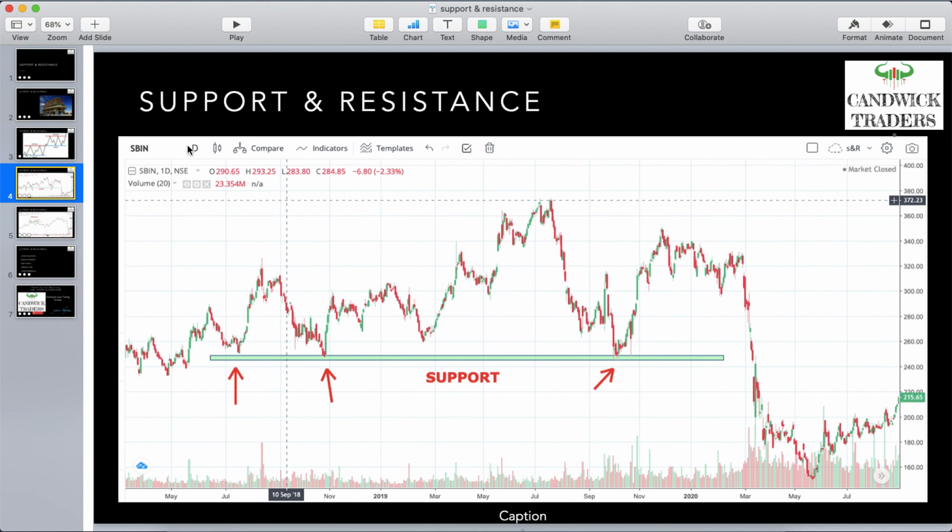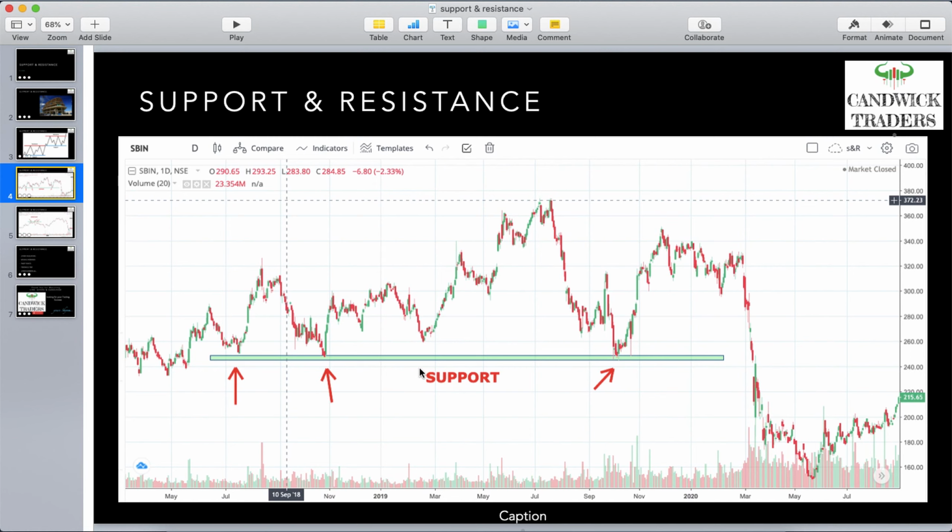This is the SBI daily chart, and I have already drawn some support levels. At the 250 level, it is continuously taking support and bouncing back. This is the first time, second time and third time, though of course it took support 10 points before. Maybe there were some unfilled orders or fund houses and such. I told you, a lot of factors influence these levels. We can take it as a zone, not a line. In some stocks a range within 10 to 15 or 20 points will be there.